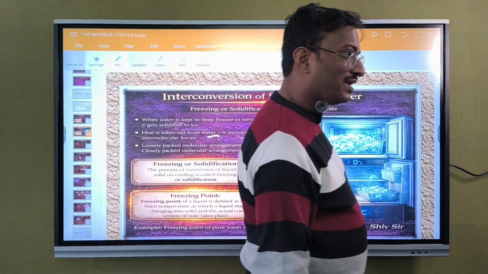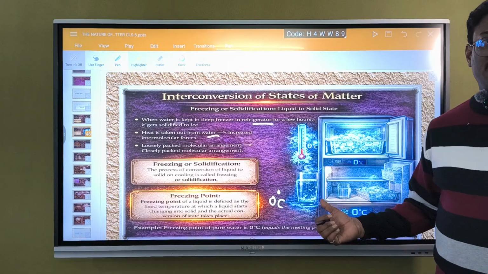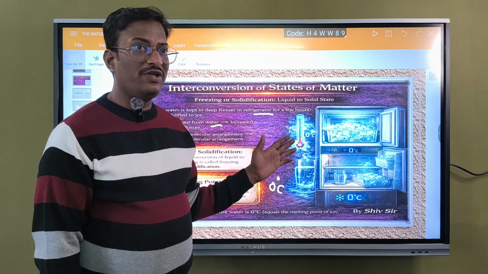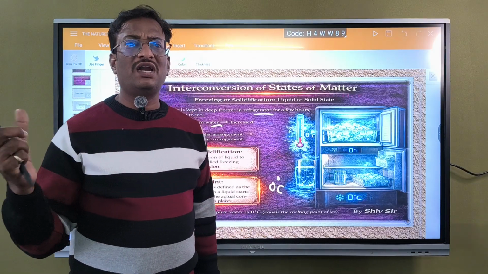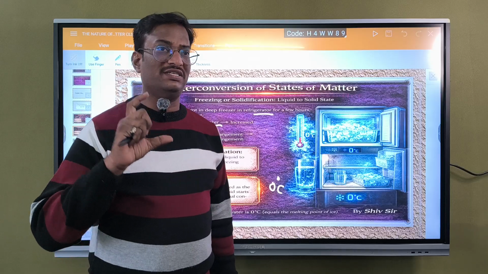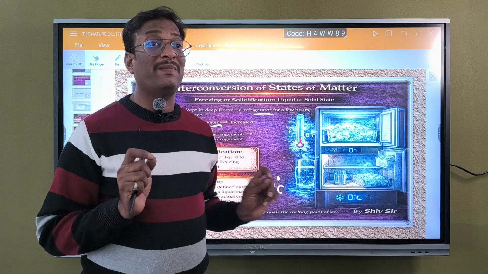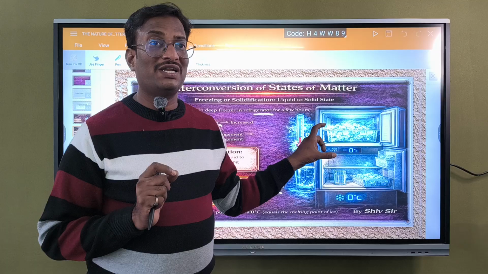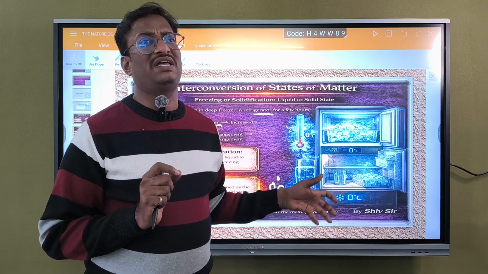Here you should learn a new concept, children. In case of a refrigerator, we all know that if you keep a glass of water in the refrigerator, after 1 or 2 hours it gets converted into ice. We all know about it. How it is getting converted into ice is the important point. What makes the glass of water get converted into ice in the fridge? What is there in the fridge actually?